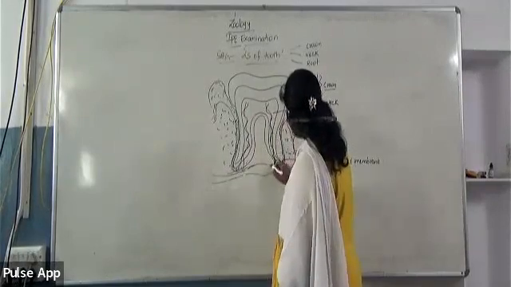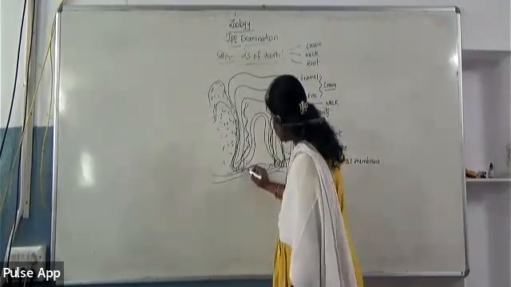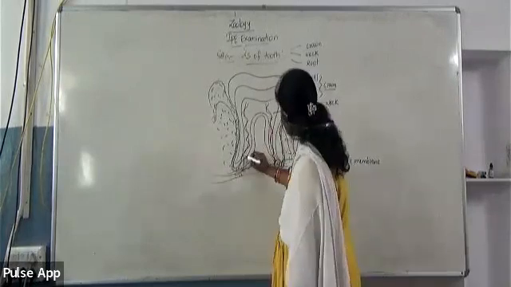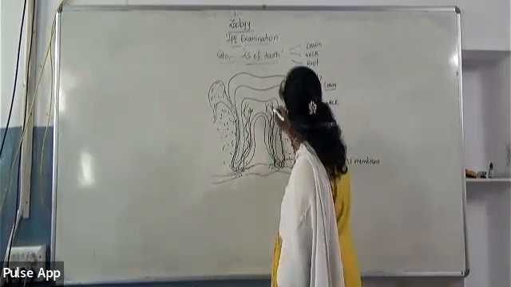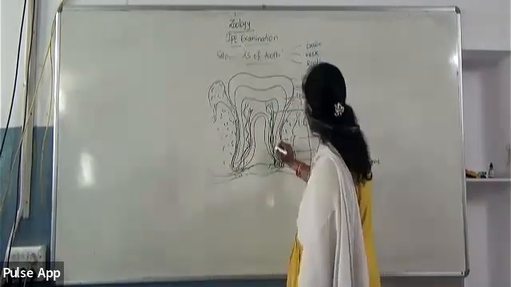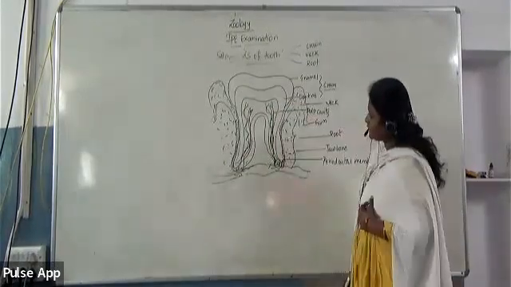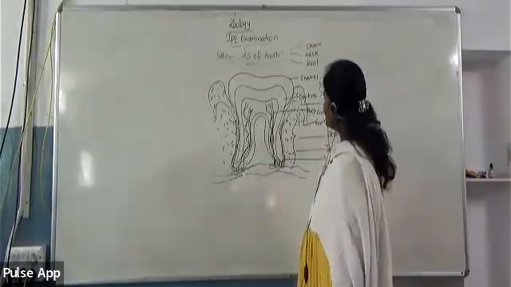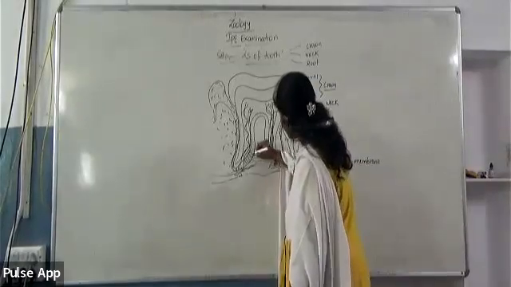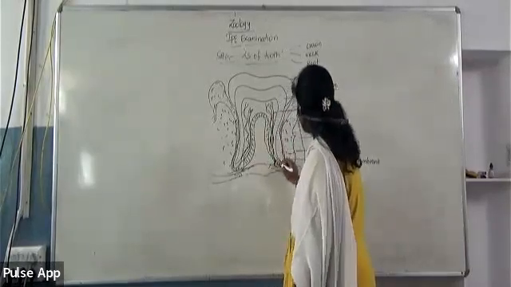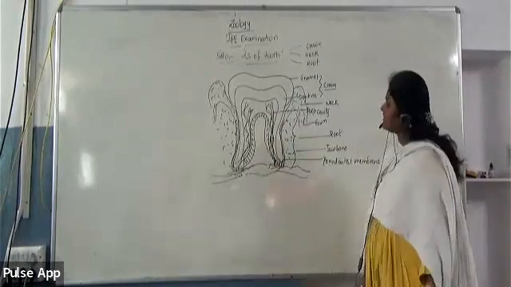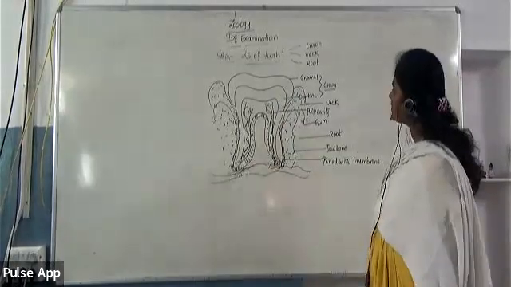Like this, nerves and blood capillaries enter into the pulp cavity. So this is the extension of the periodontal membrane. So like this, these are the different parts which you need to show in the structure of tooth.